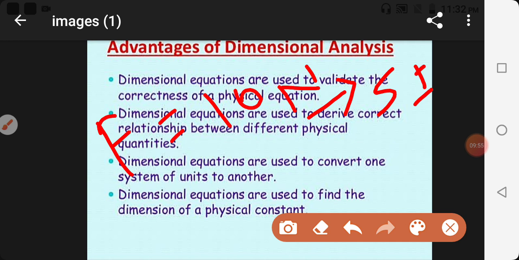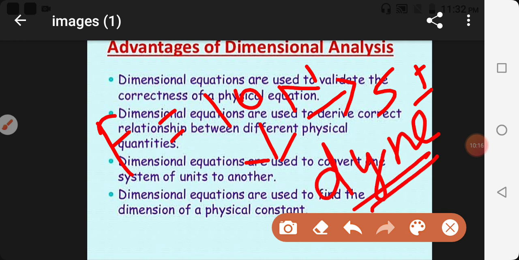So Newton is given, means in one system it is given. SI is one system and CGS is another system, foot-pound-second is a different system. So you want to convert it into CGS system. What is the unit of force in CGS system? It is dyne. So how will you convert 10 Newton into dyne? With the help of dimensional equation you can convert it.